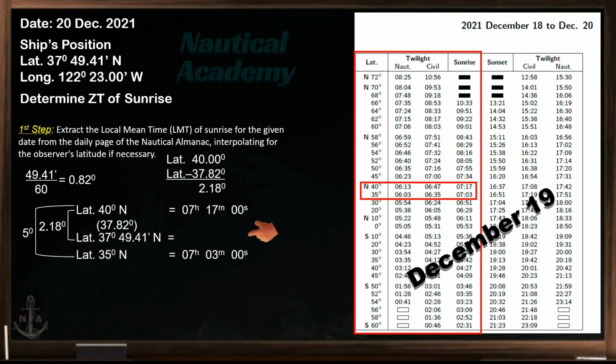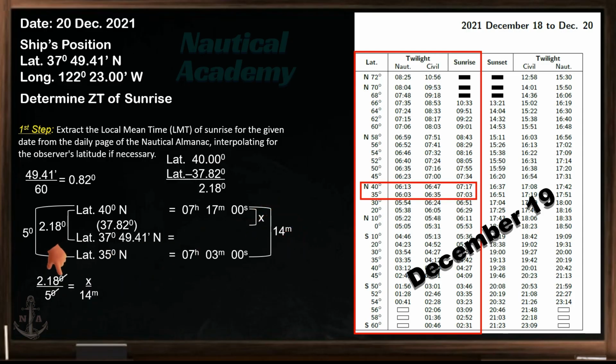On the other side, the difference here is unknown, so let x be our unknown. The difference in the time of sunrise between latitude 40 and 35 degrees north is 14 minutes. So we can now have an equation: 2.18 degrees divided by 5 degrees is equal to x divided by 14 minutes.